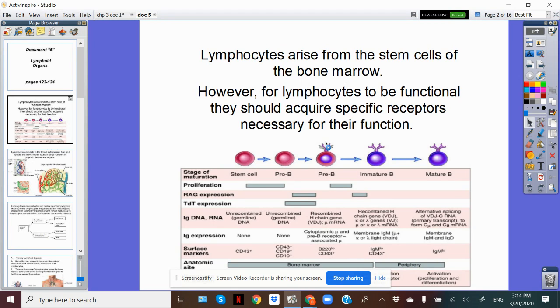However, for them to become immunopotent, in order to be functional, in order to work, they should acquire a specific receptor permitting their function. Without this receptor, they won't be able to bind to the antigen, like a B cell would bind to the epitopes or the antigenic determinant of a bacteria or of a virus or of a fungus, or the TC cell won't be able to recognize the MHC class 1 peptide complex. For that, they have to acquire their receptor in order to become immunopotent and to become functional.